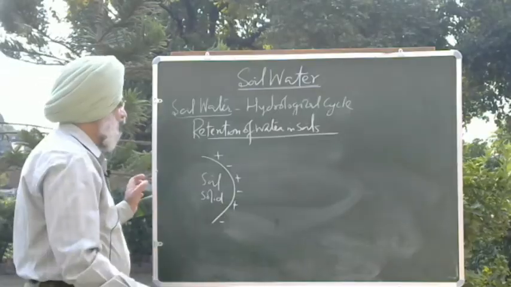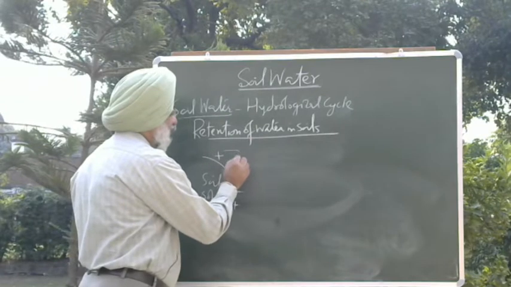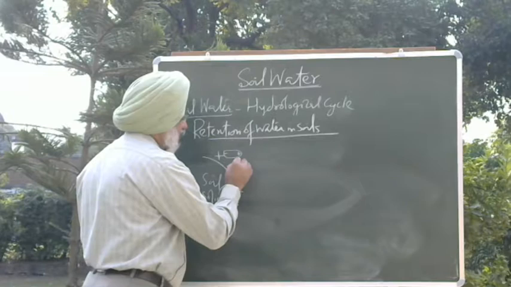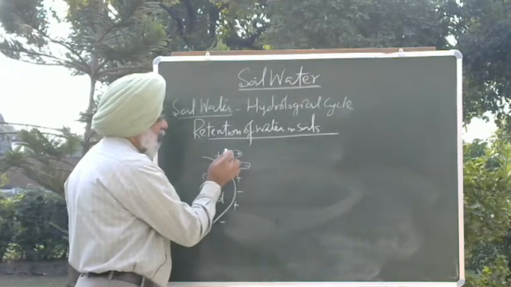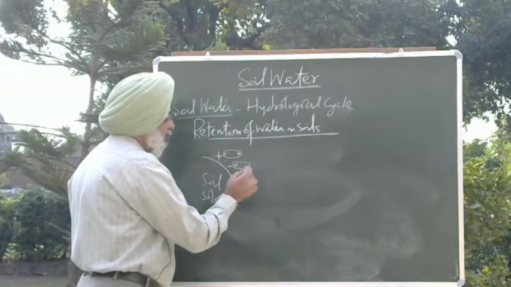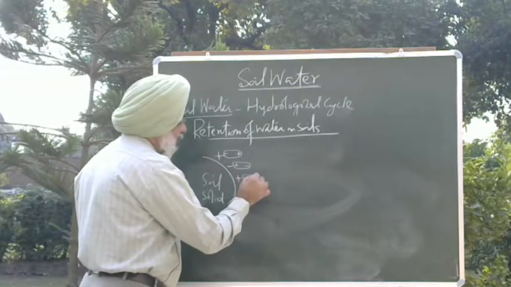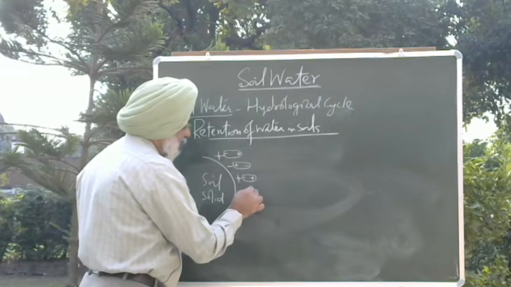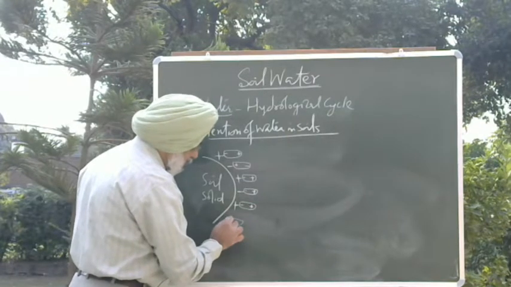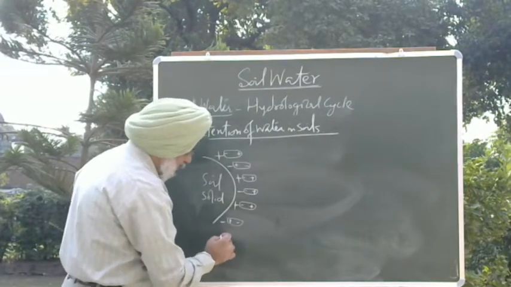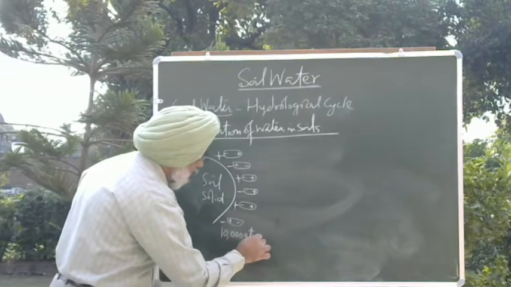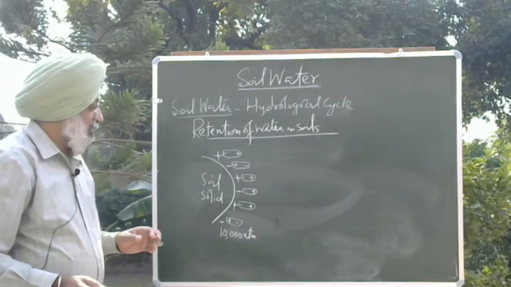When water is added into the soil, these water molecules get attracted towards the soil solids. Here if it is a negative charge, the positive end of the water will be attracted, and similarly the other way. And this bonding, this force of attraction, is very high. This could be as high as 10,000 atmospheres or 10,000 bars.